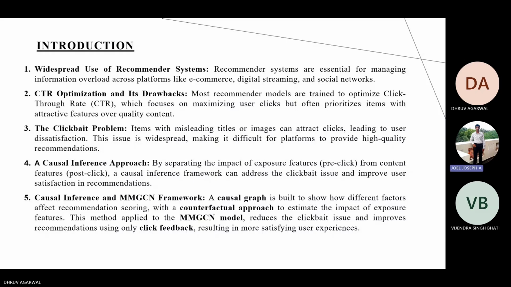Second one is CTR optimization and its drawbacks. Most recommender models today are trained to optimize click-through rate, which focuses on maximizing user clicks but often prioritizes items with attractive features over quality content. As a result, items with misleading titles or images can attract clicks, leading to user dissatisfaction. This issue is widespread, making it difficult for platforms to provide high quality recommendations.